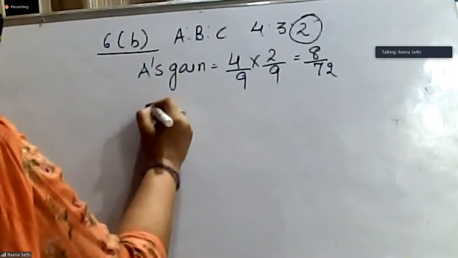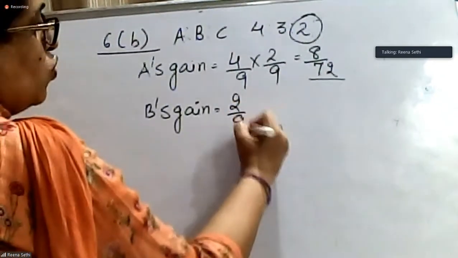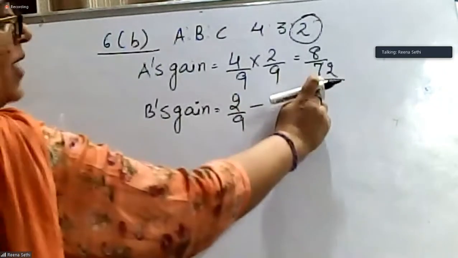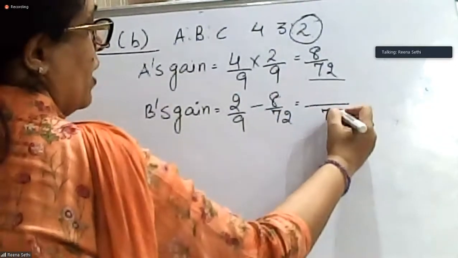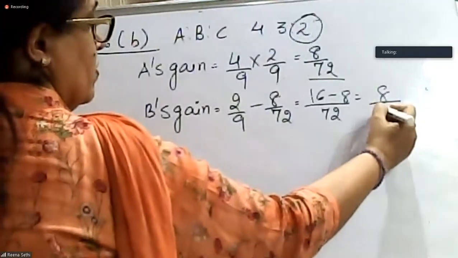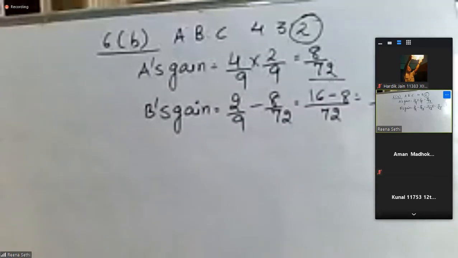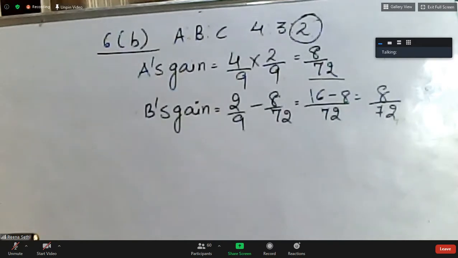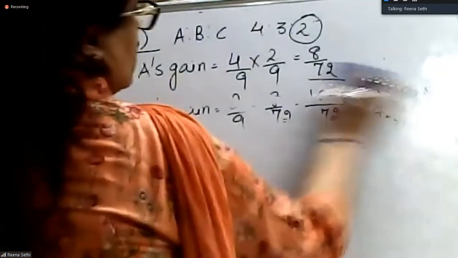Fine. So B's gain is equal to, now the ratio is not given. It is said that the remaining share, that means 2 by 9, out of 2 by 9, 8 by 81 is being taken by A, remaining is taken by B. Wait, just a minute.